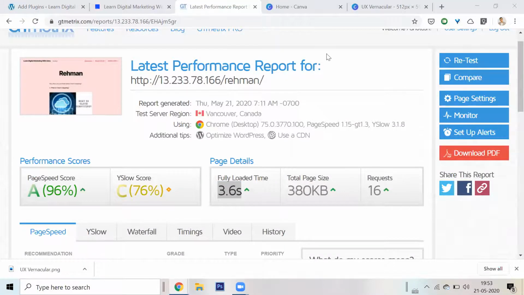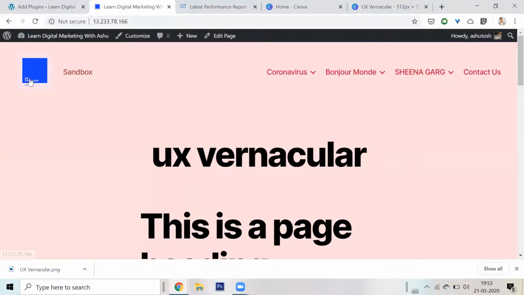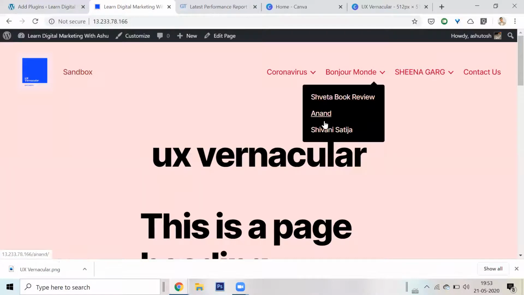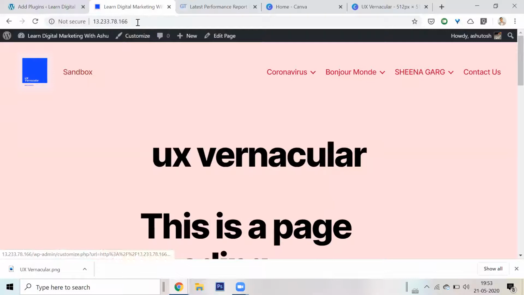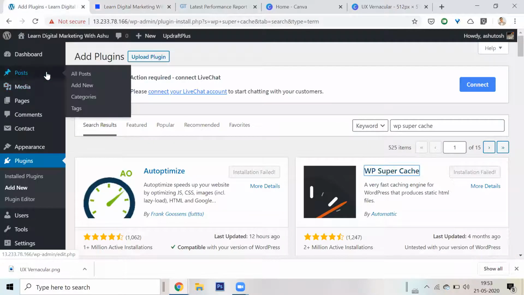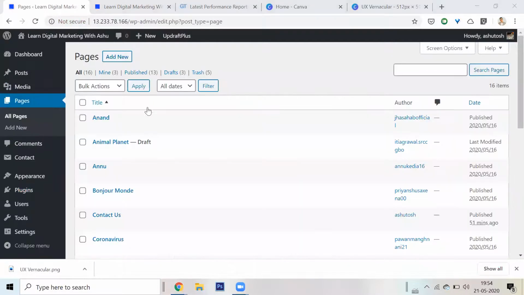Bhavya, it's connected by default. So if I go to Bonjour Anand's page, when I click on the logo, it will be back to my home page. This is the good part about WordPress, right? WordPress is a template. It's supposed to work like a template. Minimum work, maximum pages or maximum website.